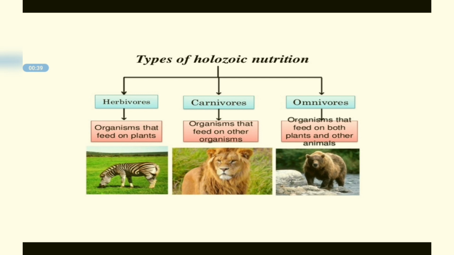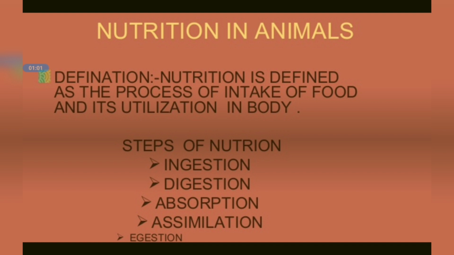Herbivores are those organisms which feed on plants. Carnivores are those organisms that feed on other organisms. And omnivores are those organisms that feed both on plants and other animals. So, nutrition in animals. Definition.